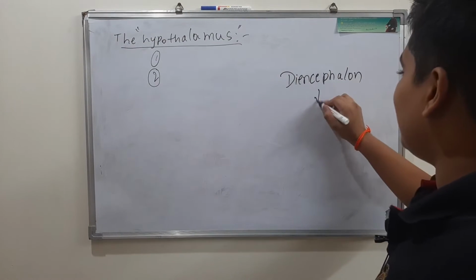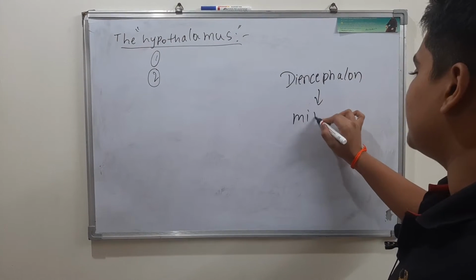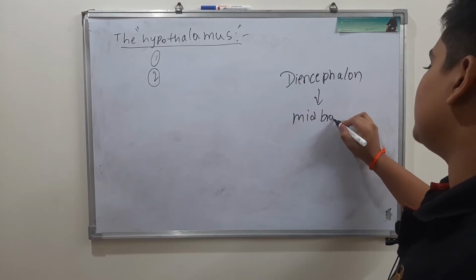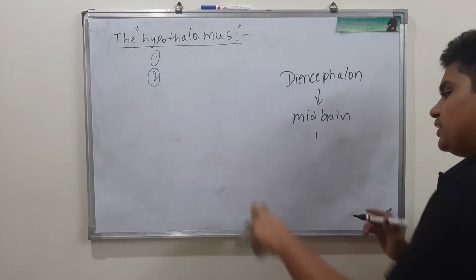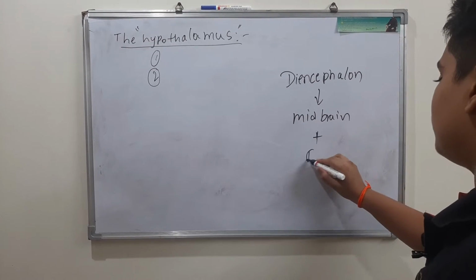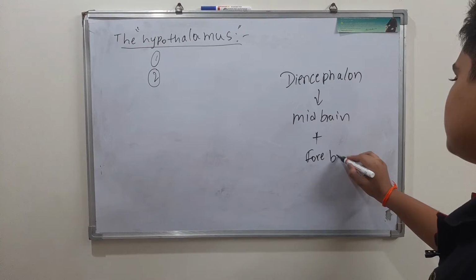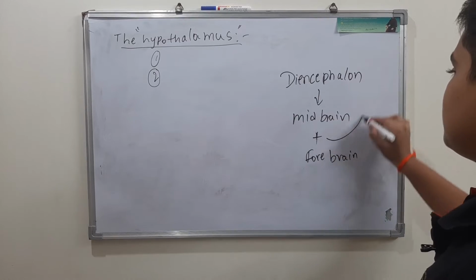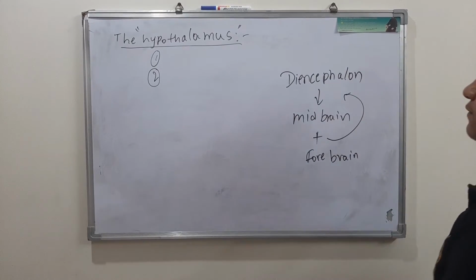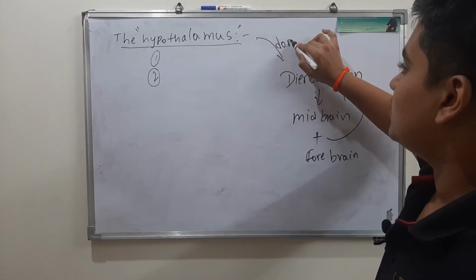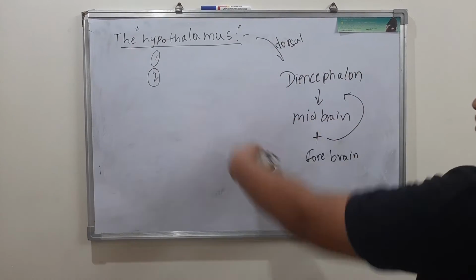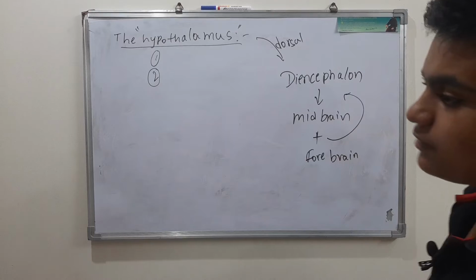So this is a part which connects the midbrain and forebrain. This hypothalamus is present dorsal to the diencephalon, a part which connects midbrain and forebrain.